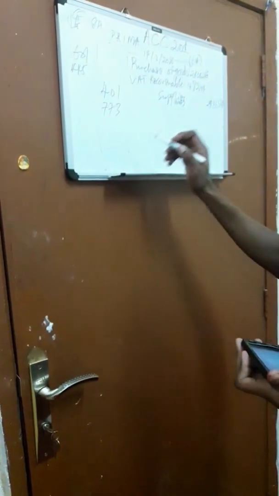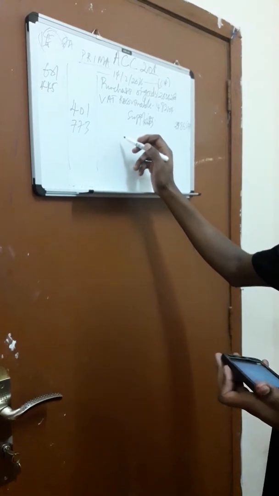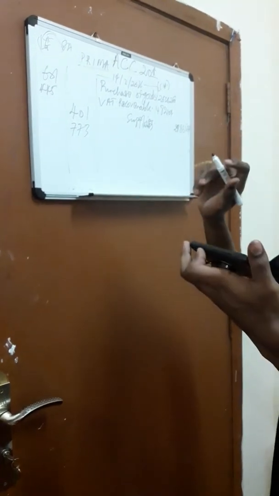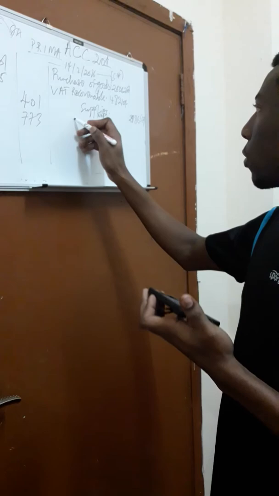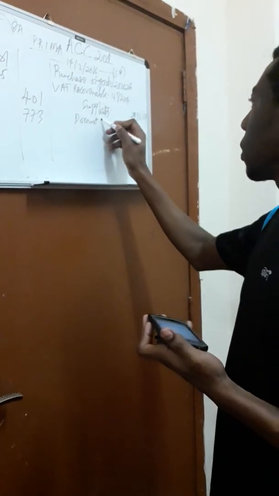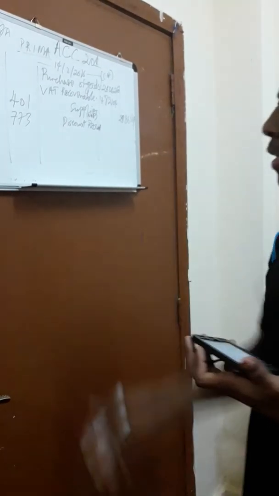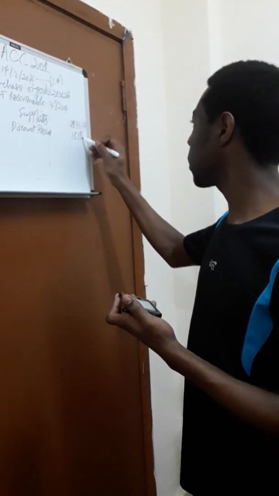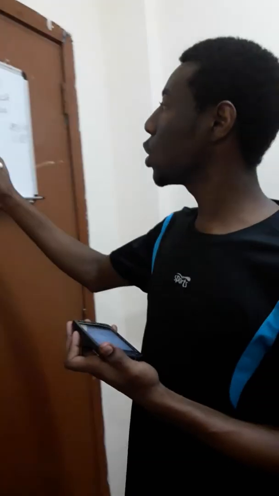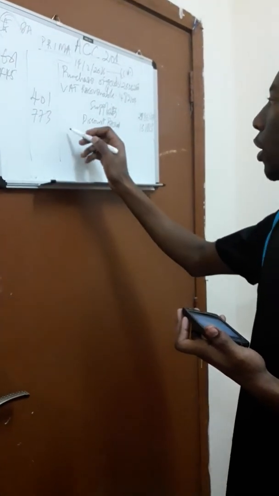So we are going to credit account 773, which is called discount. Yes, there's a name they usually call it. We call it a discount receipt, no problem, because it's the customer we are recording. The customer is receiving the discount. The other one is the supplier giving total discount granted. So a discount receipt, we have 181,813.